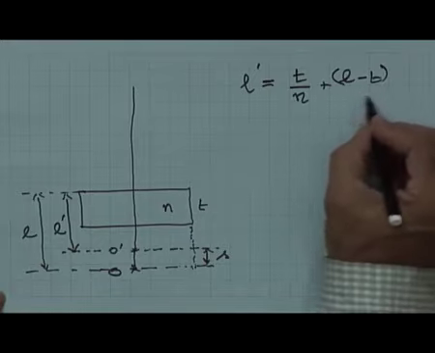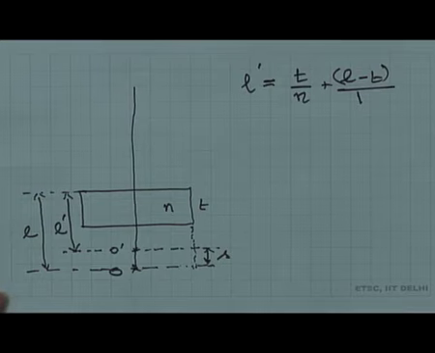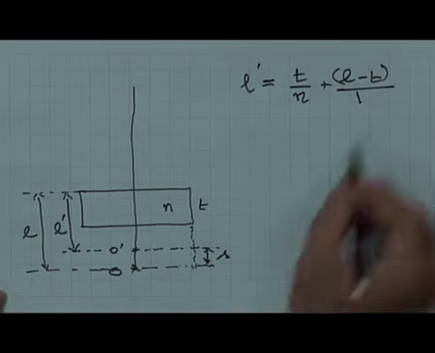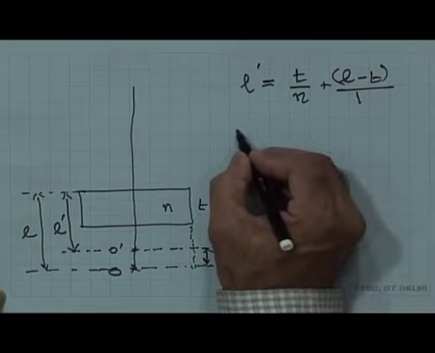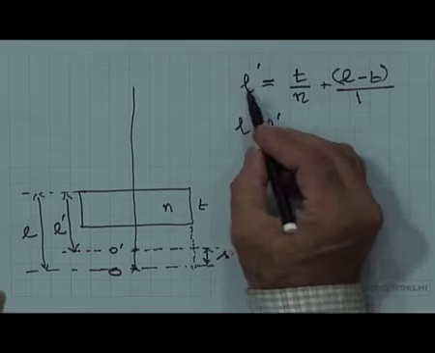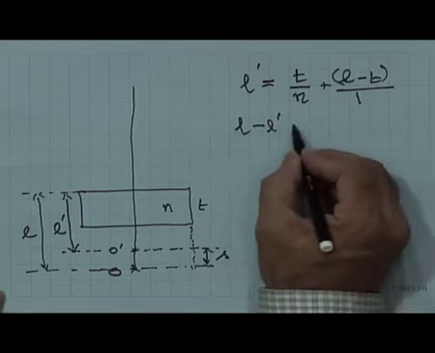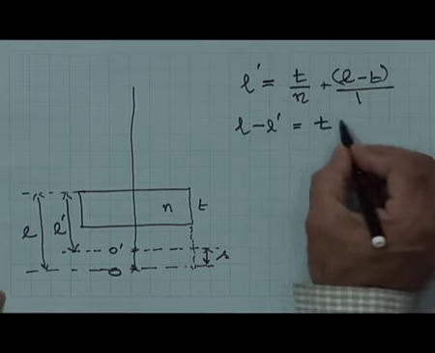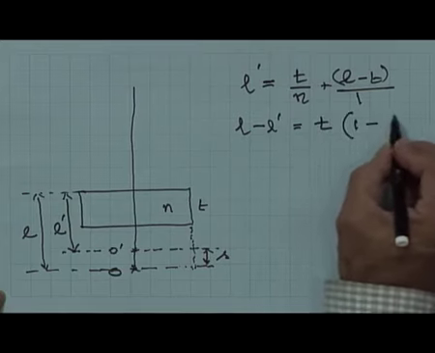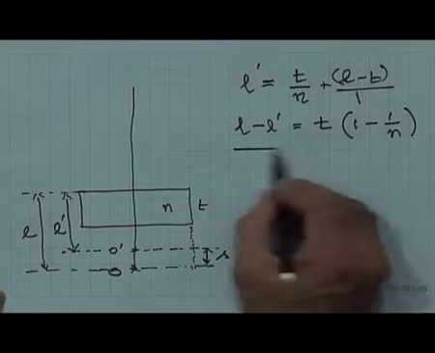Therefore, L minus T divided by 1, and therefore, this is what we have, which means L minus L dash. So, I bring L dash here. So, there is a T also. So, T goes to the other side, equal to T into 1 minus 1 by n.